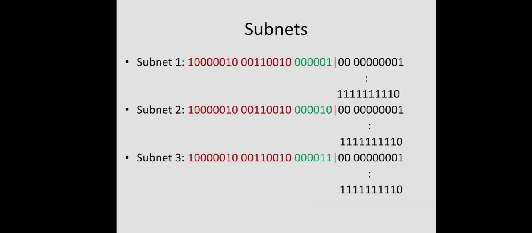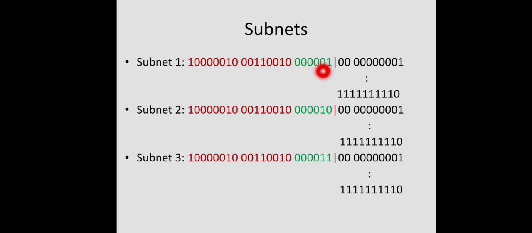Now let us see some examples of the subnet addresses to remove your confusion. In our example, we have 35 different subnets, right? Among those, 3 different subnets are taken here as examples. For subnet 1, you can see here that in the entire address, the first 16 bits are the network number, which is the same for all the hosts within this campus. This red part represents the network number. That will be the same for every subnet and every machine, so you don't need to bother about that.